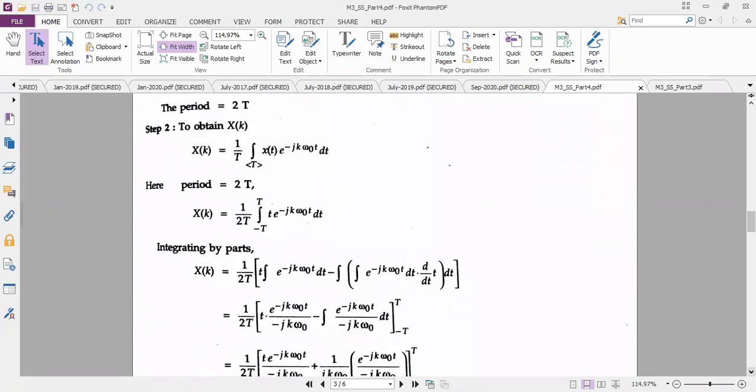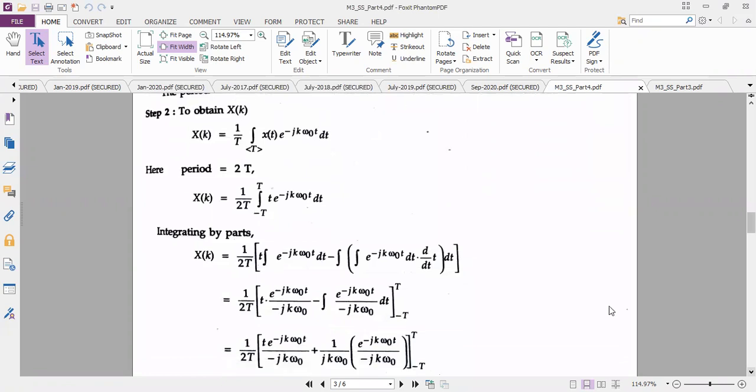So for each type of signal, you'll have some unique things to remember. For this triangular waveform, if they give T only in the diagram, then the total time period is 2T. And the limits, as we have taken, are minus T/2 to plus T/2. So x of t we have taken as t, so t multiplied by e power minus jk omega naught t dt.